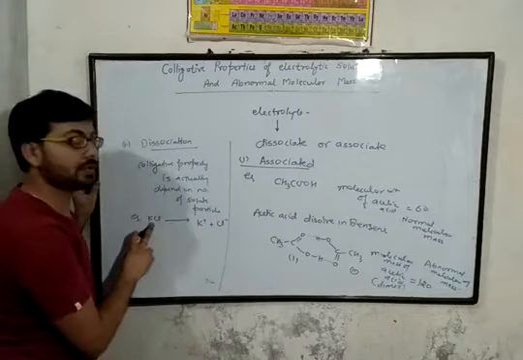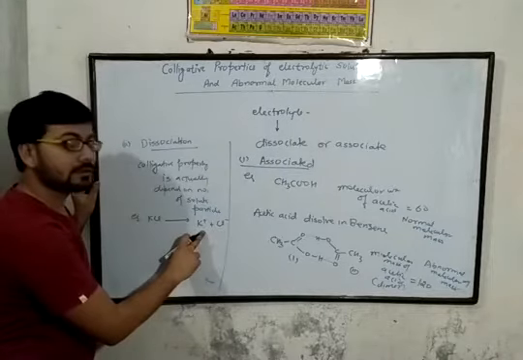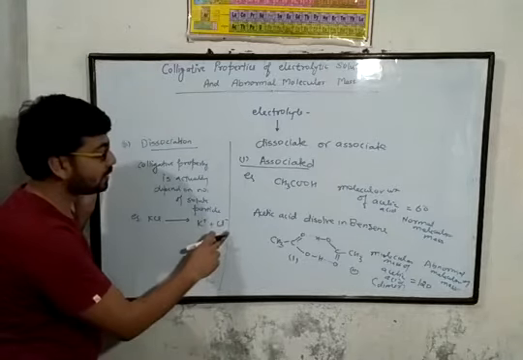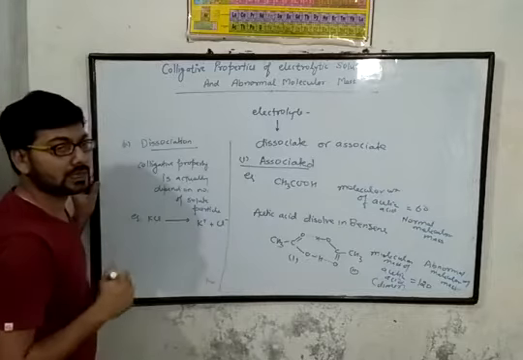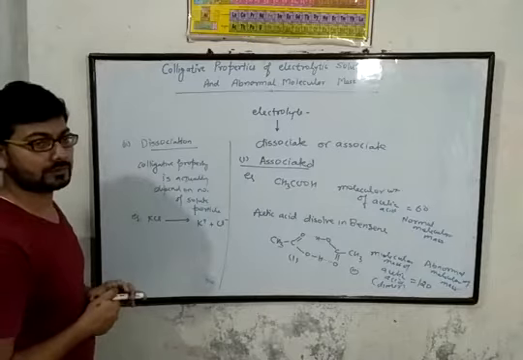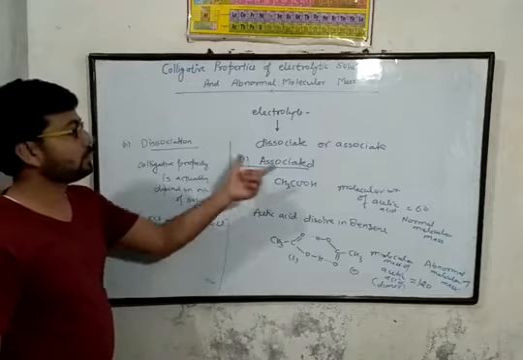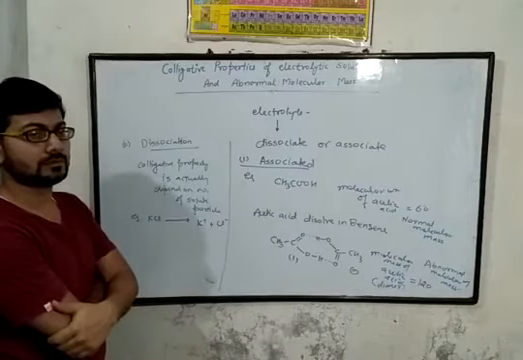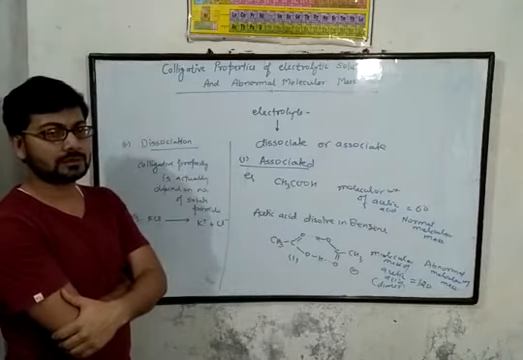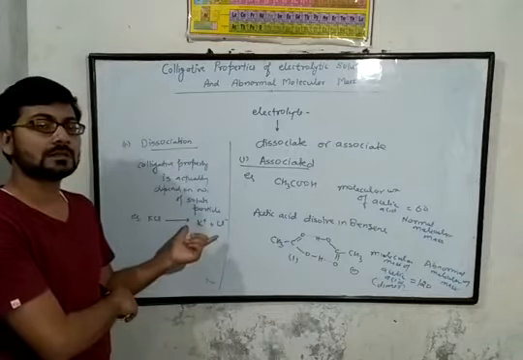Here we see that in case of KCl, the electrolytic solution, when it dissolves, it breaks into potassium ion and chloride ion and they form two particles. So the colligative properties also change. So this is the concept of association and dissociation. Here we can see that the molecular mass changes due to association, but in dissociation the number of particles increases.